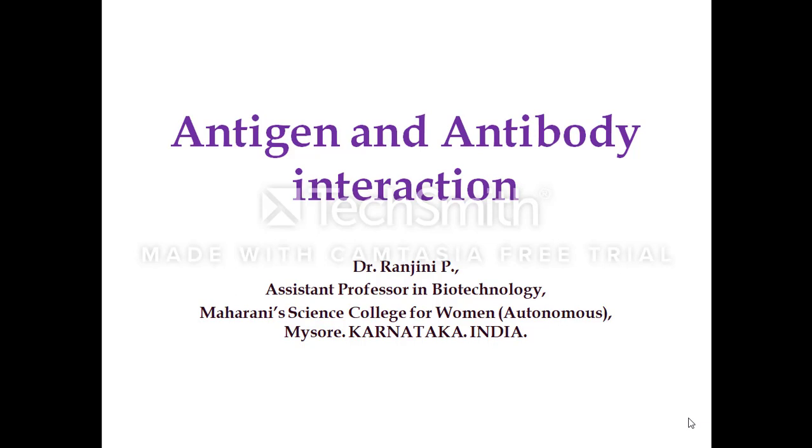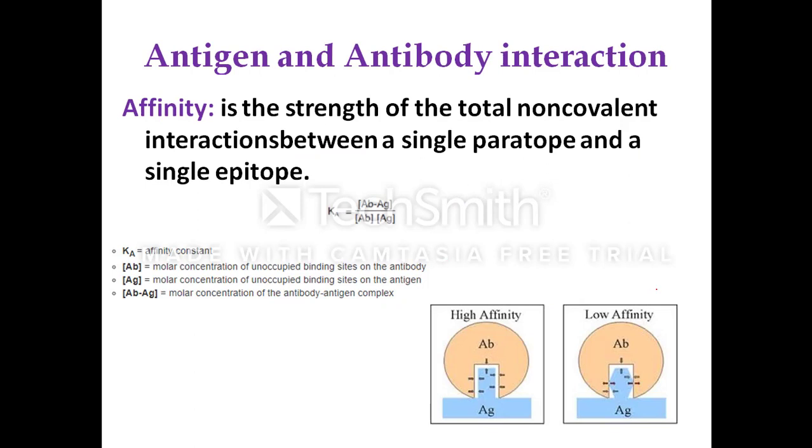Today we learn about antigen and antibody interaction in this session. In antigen and antibody interaction, first you will be learning about affinity. Affinity is the strength of the total non-covalent interactions between a single paratope and a single epitope.